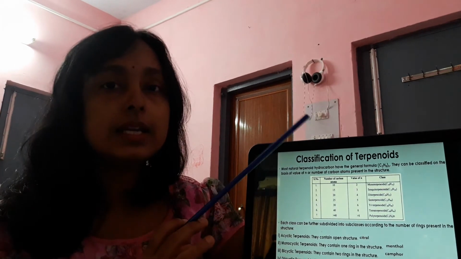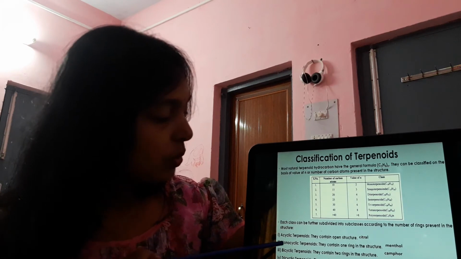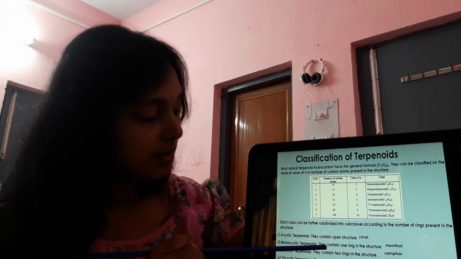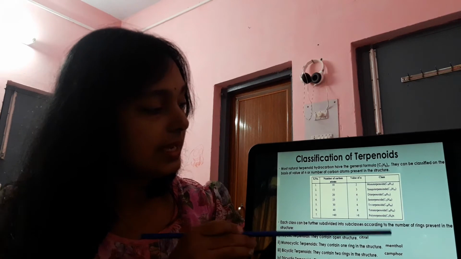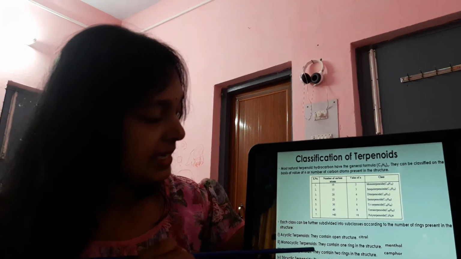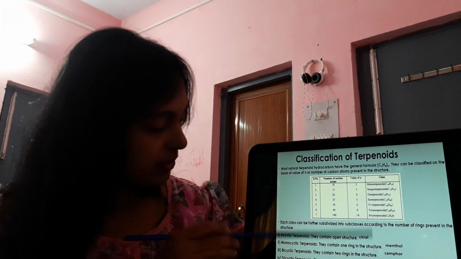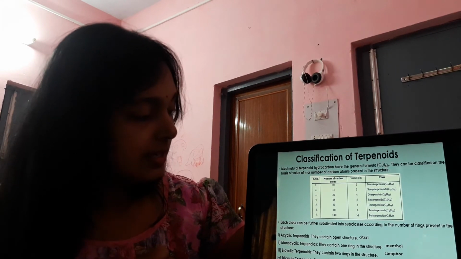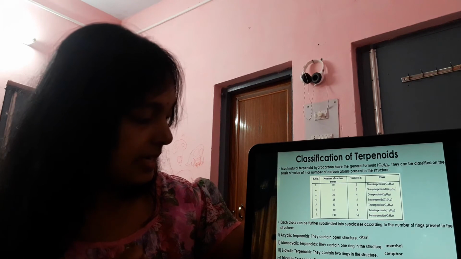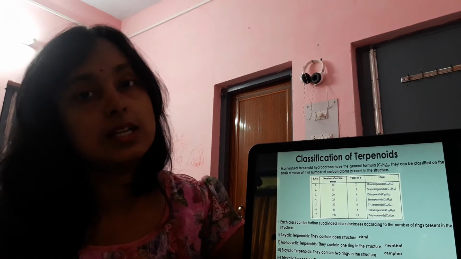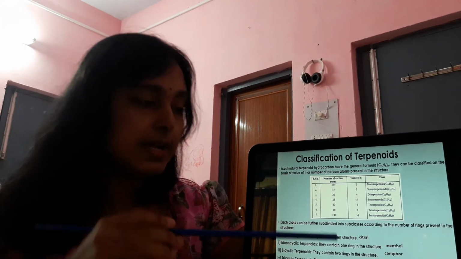Monocyclic terpenoids contain obviously one ring system, like menthol. Bicyclic terpenoids, that means 2 rings, like camphor. Tricyclic contain 3 rings in the structure, and tetracyclic terpenes obviously contain 4 rings in